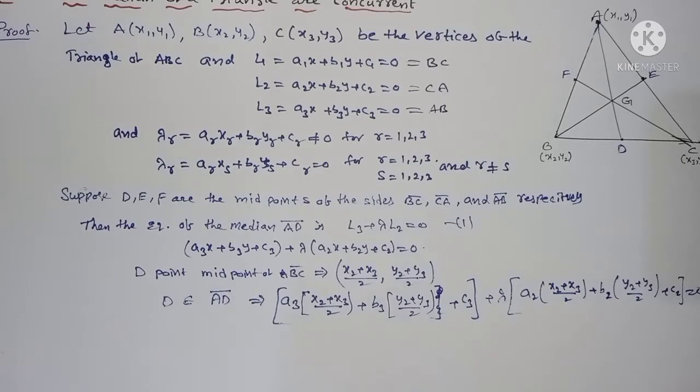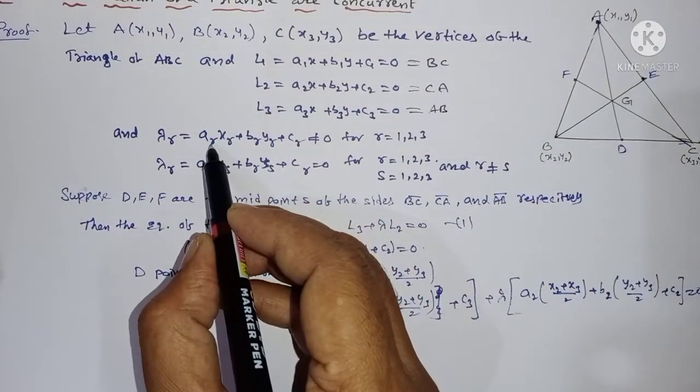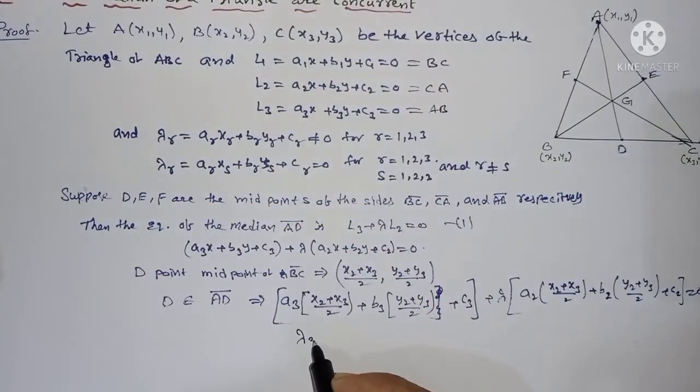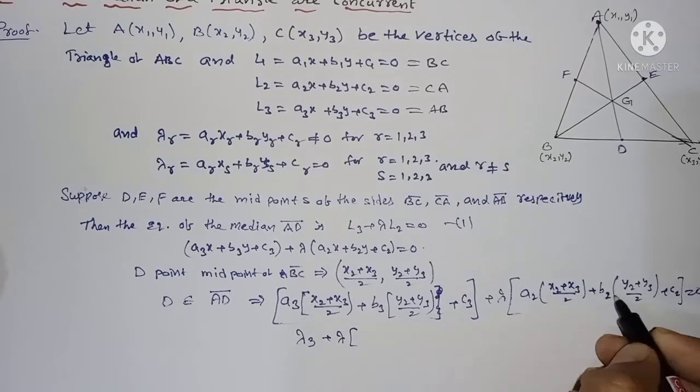I can write this as lambda of lambda 3. All the terms in it are A3, B3, C3, that means lambda 3, plus lambda of this is A2, B2, C2.